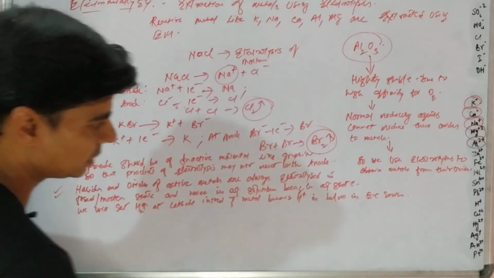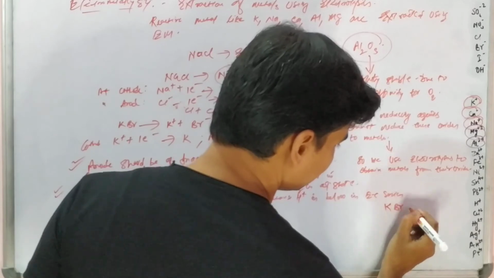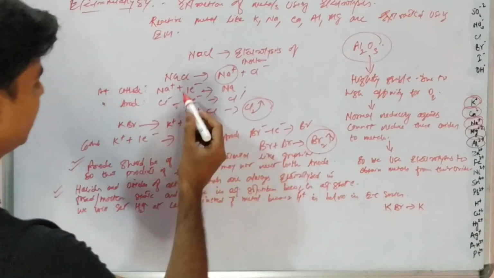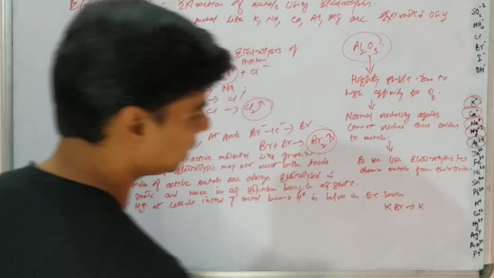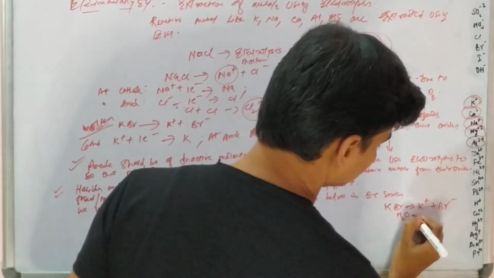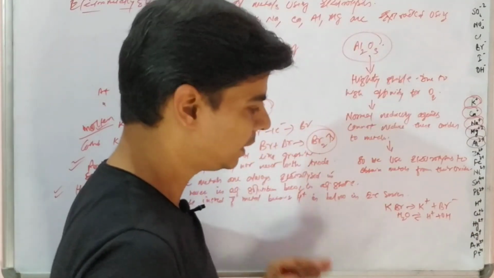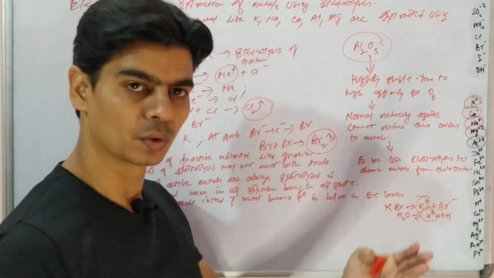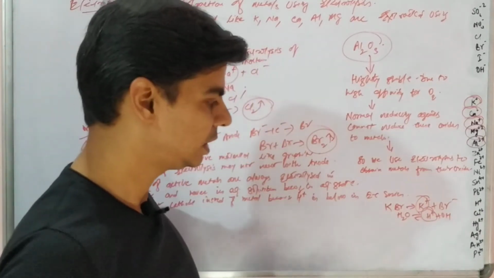So let's take an example. Like we have potassium bromide. Suppose we take a solution of potassium bromide, instead of the molten electrolysis of potassium bromide we did here. In solution we also have hydrogen ions plus hydroxyl ions. So when electric current is passed, potassium and hydrogen both will migrate to the cathode. And which of these will preferentially discharge or selectively react at the cathode?